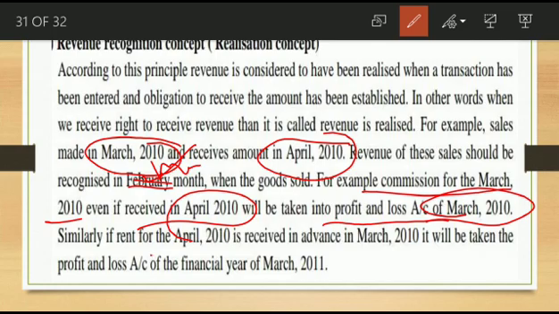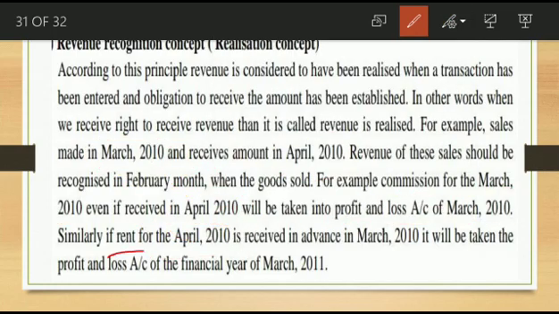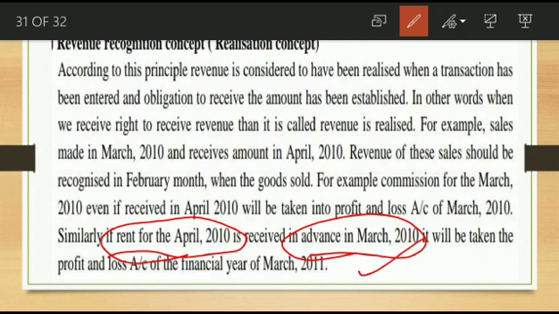Similarly, rent for April 2010, next example, this is a different example. Rent for April 2010 is actually in the next financial year, but it is received in advance in March 2010, and it will be taken in the financial account. So this amount was received in advance in March 2010, but actually the transaction will happen in April 2010, the next financial year.